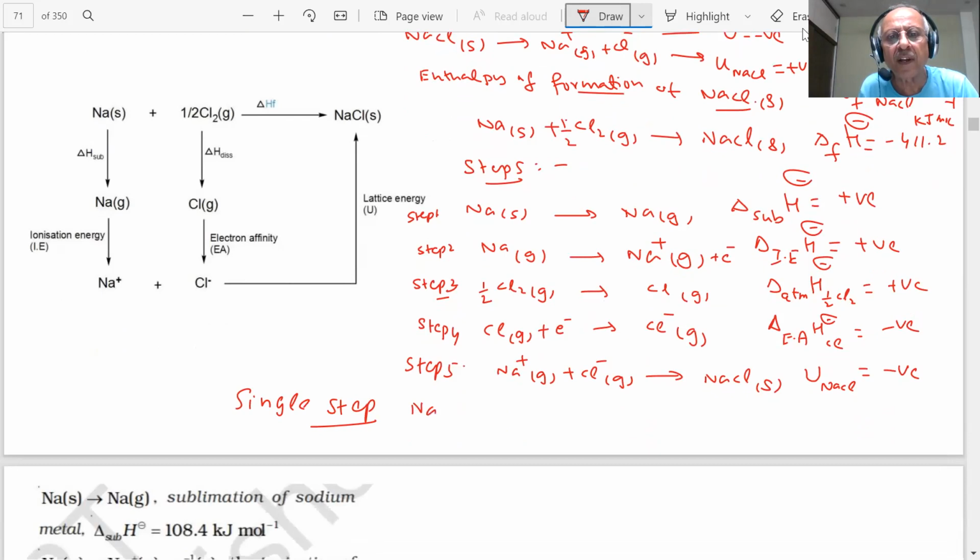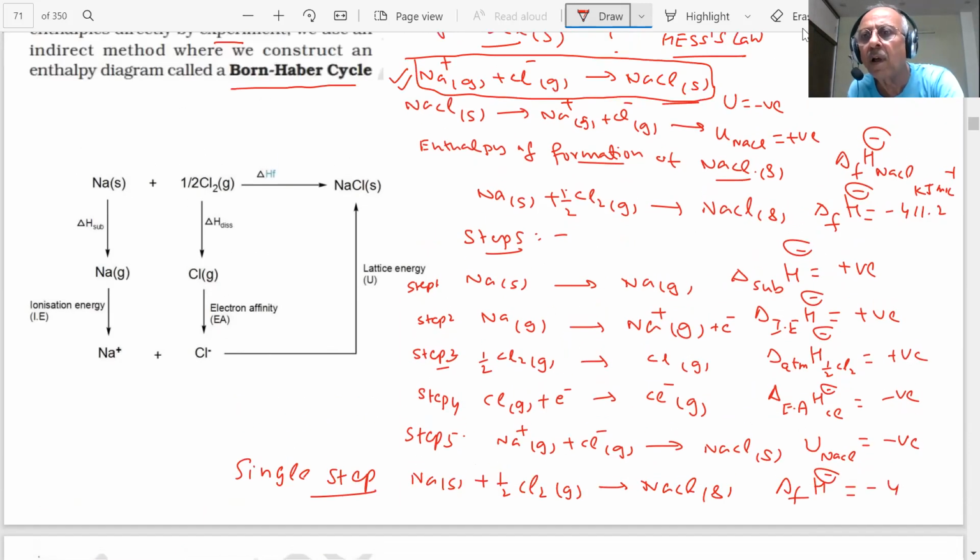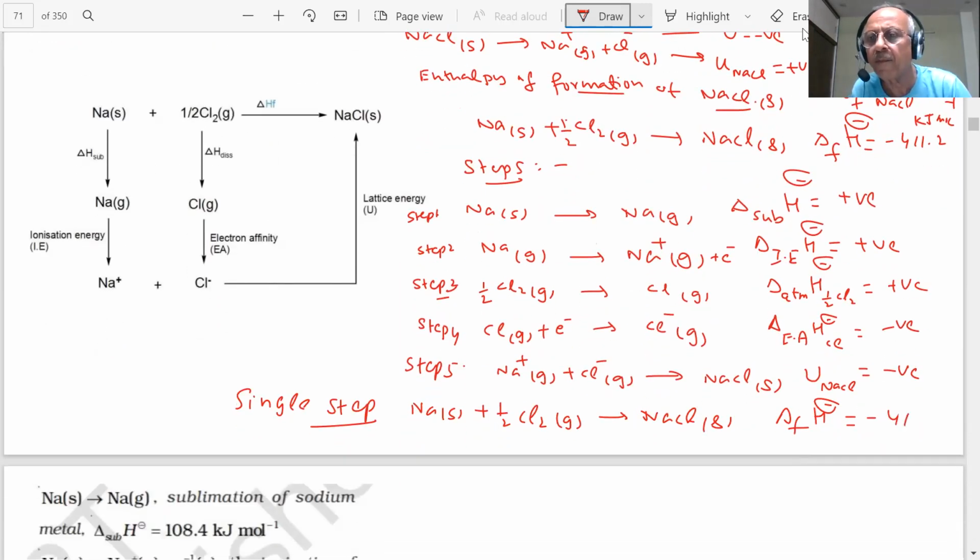Na solid plus half Cl2 gas produces NaCl solid, which is the enthalpy of formation of NaCl, with a value of minus 411.2 kilojoules per mole. So this single step is equal to the 5 steps.